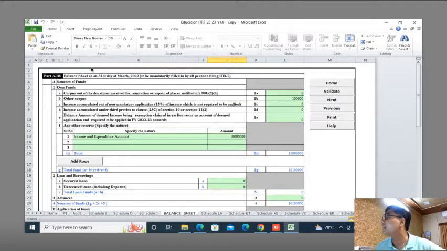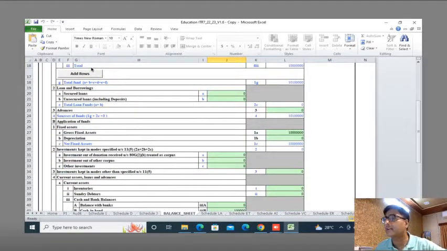Balance sheet, I have said my corpus donation, other corpus is 1 lakh rupees. I have got income and expenditure account balance, as I mentioned, of 1 crore 11 lakh 11,000 gross receipts, and I applied 11 lakh 11,000 rupees, so 1 crore rupees is going to be my surplus. That's my surplus.